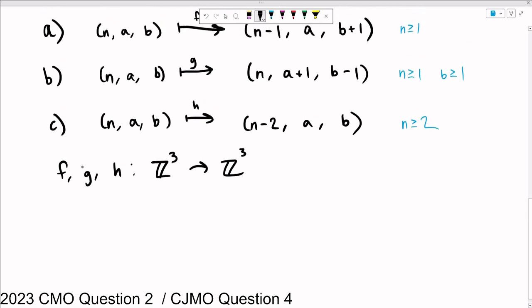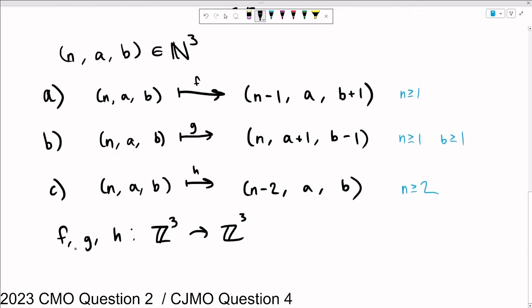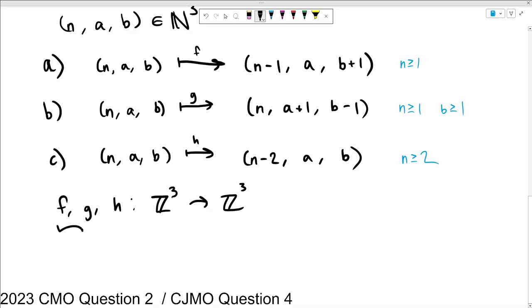And what's nice is that under this domain here, all 3 of these are well defined, and importantly, they all commute with each other. So what that means is we can just run them in any order that we want.